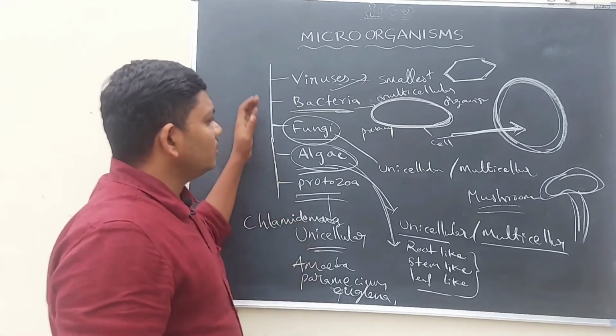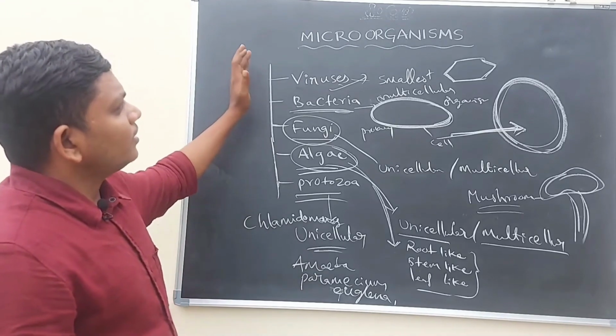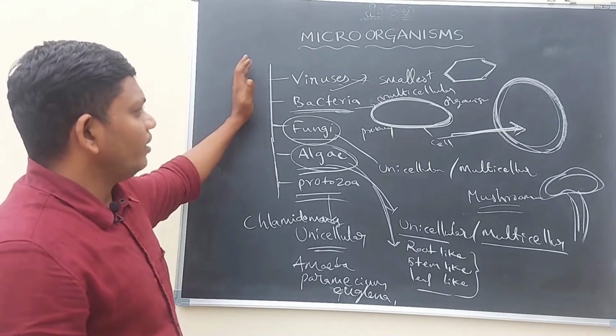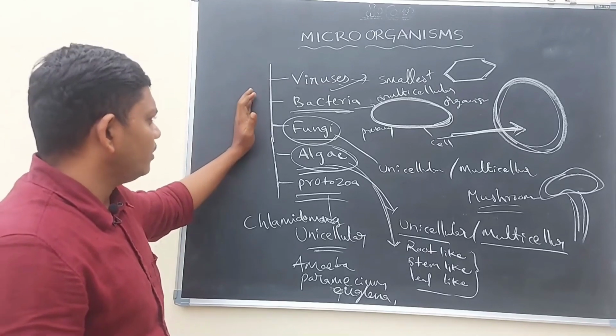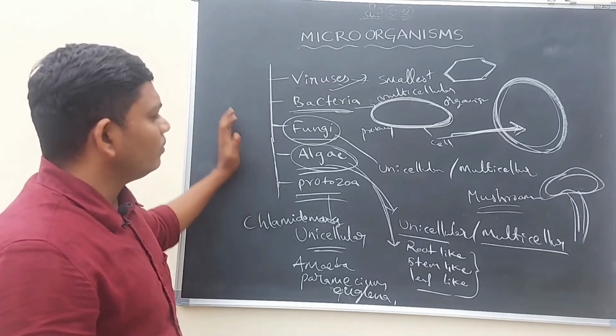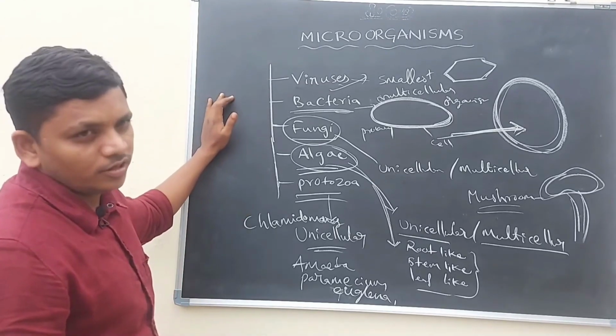So we discussed generally what the types of microorganisms are. Viruses and bacteria, fungus, algae and protozoa are the major types of microorganisms.